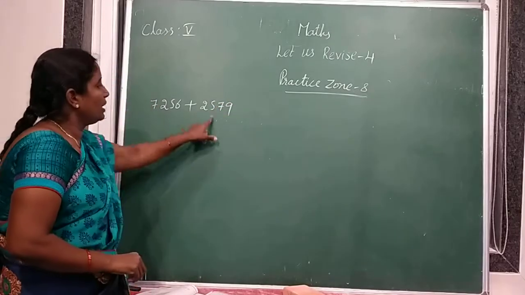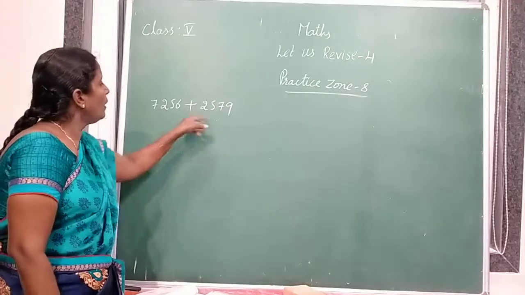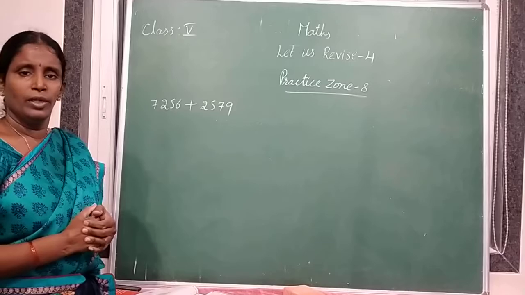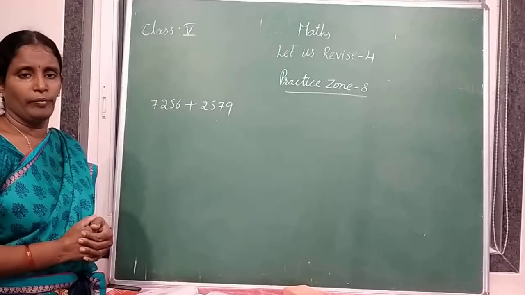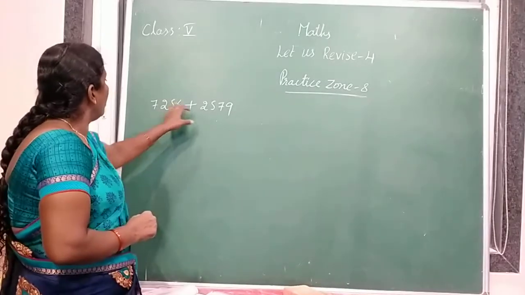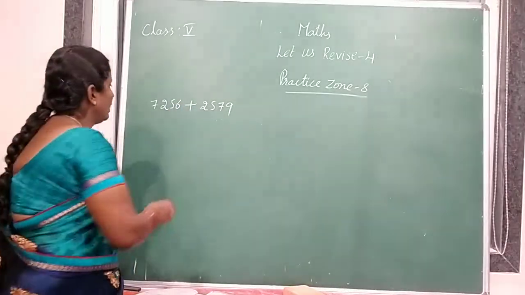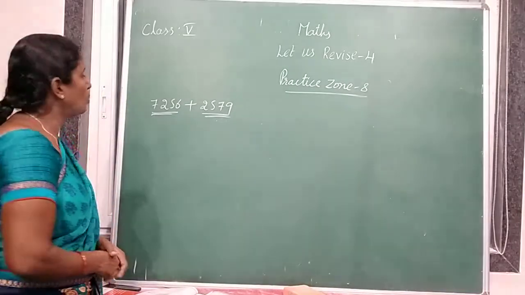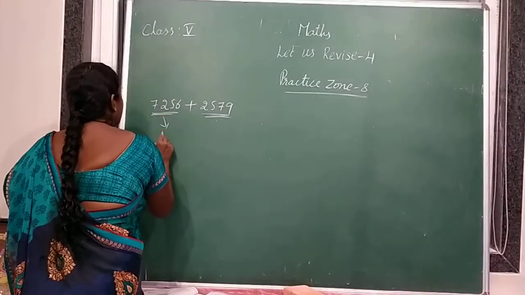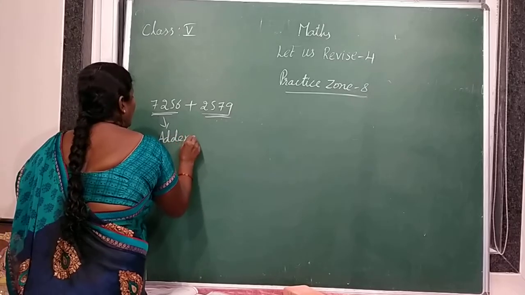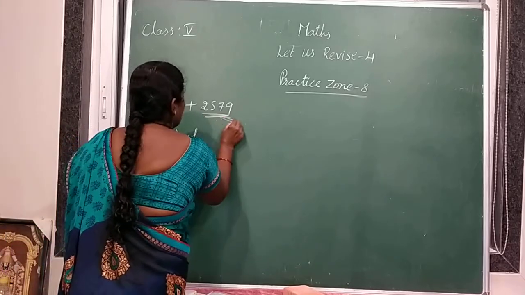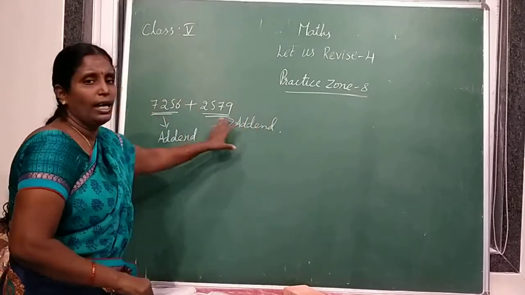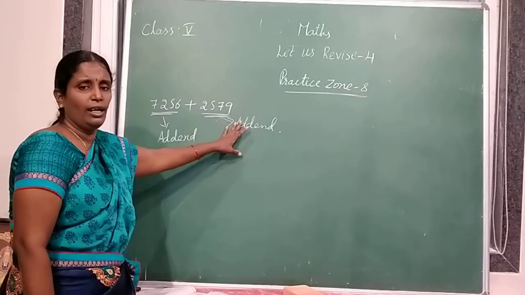So how to add the two numbers? First we should arrange them in vertical order, column wise. Before arranging that, what are these two numbers called? These two numbers are known as addends. This is an addend and this is also an addend.